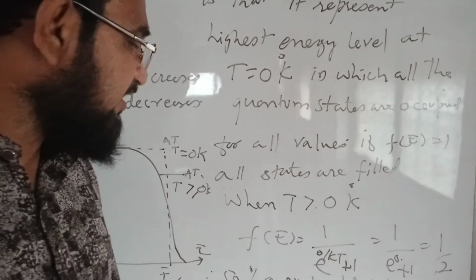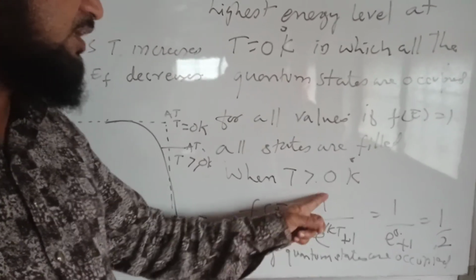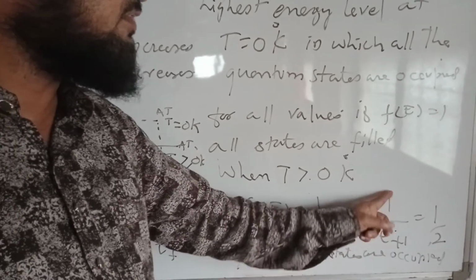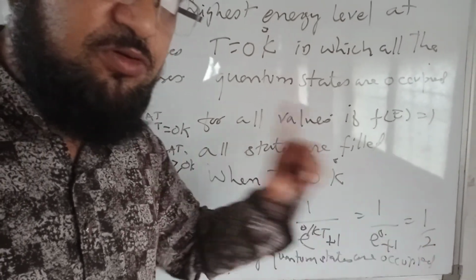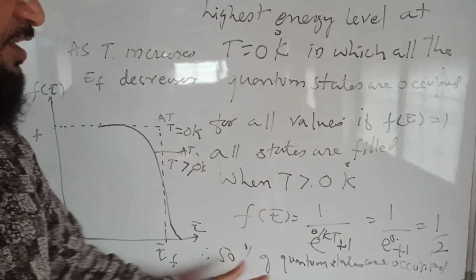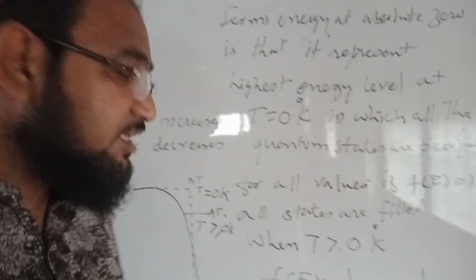As the temperature increases, the occupation index will become 1 upon e raised to power 0 upon KT plus 1, which will give you 1 by 2. The answer is half. It means that 50% of the quantum states are occupied as the temperature increases.